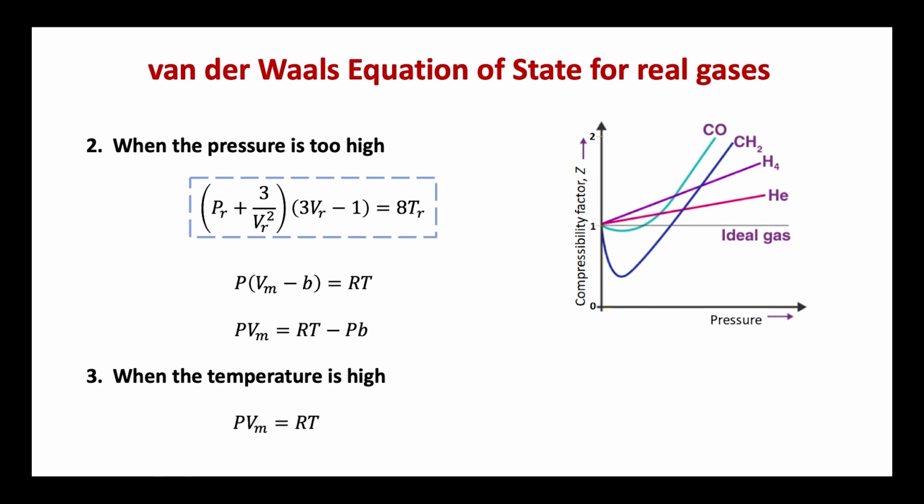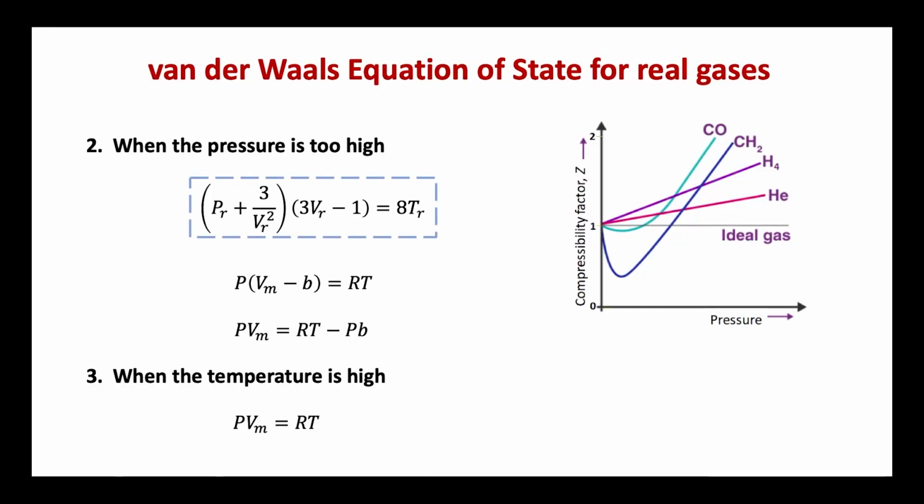The third case is when the temperature is high. If at a given pressure the temperature is considerably high, the volume will become sufficiently large to make the value of a/V² negligibly small. At high temperature, b may also be negligible in comparison to V, which is now sufficiently large. Under these conditions, the van der Waals equation approaches the ideal gas equation PV = RT, and this explains why the deviations become less at high temperatures, as seen in the figure. So, we should correctly substitute the conditions of temperature and pressure so as to apply the van der Waals equation to our gaseous system under study.